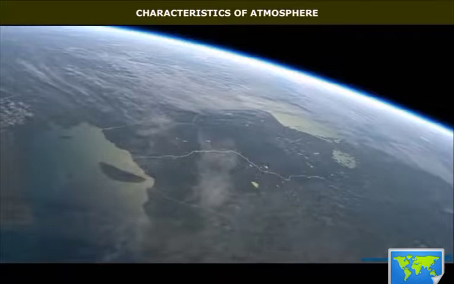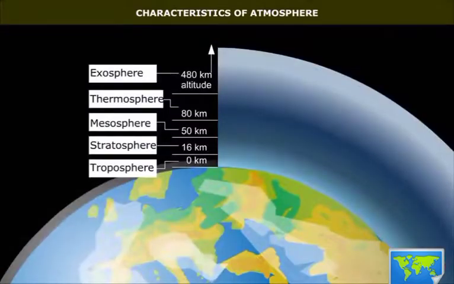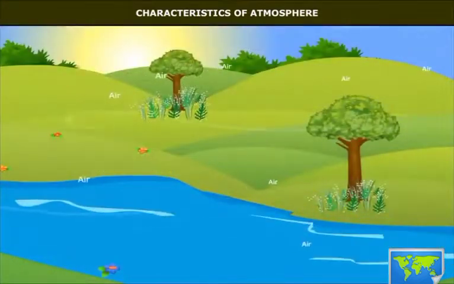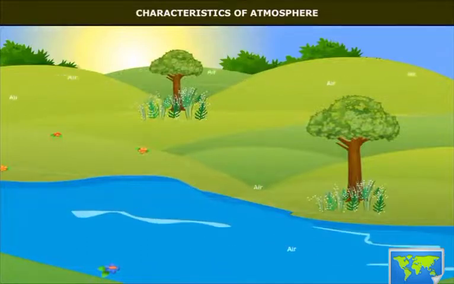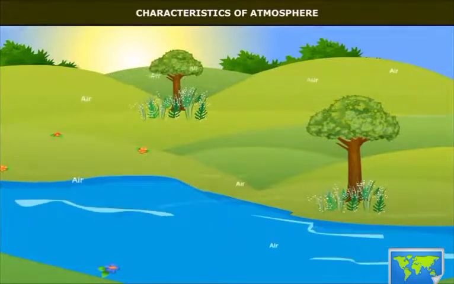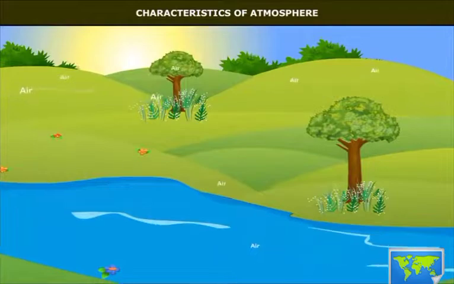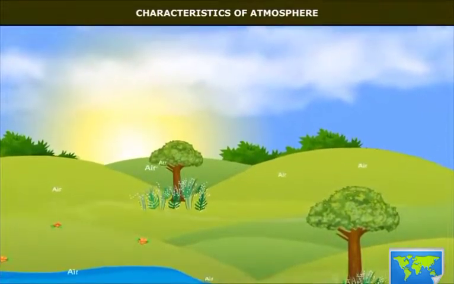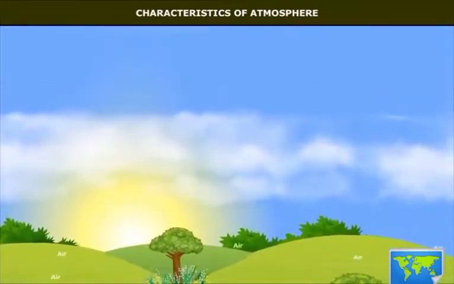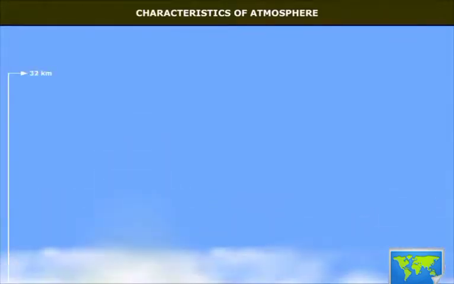Characteristics. The atmosphere surrounds the Earth like a blanket and is most dynamic in nature, mobile, elastic, expandable. This is because it has a layered structure. The heavier gases are found in the lower layers of the atmosphere. About 99% of the total mass of the atmosphere lies within a height of 32 kilometers from the Earth's surface.